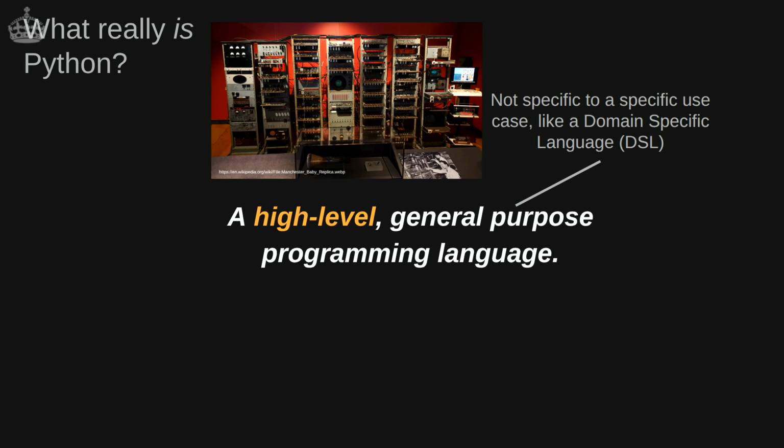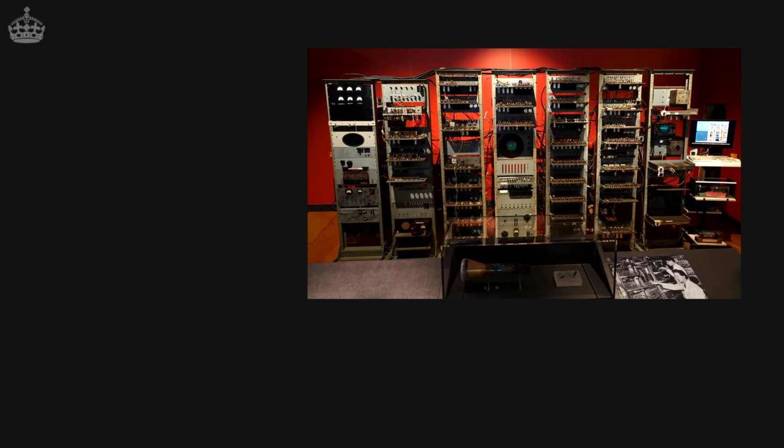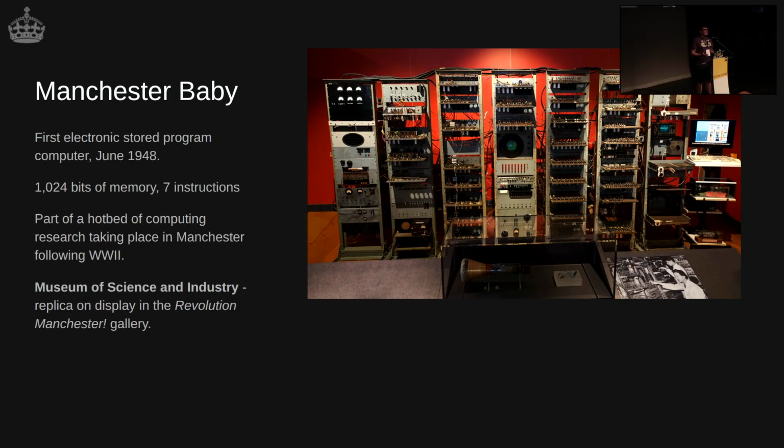And just as a bit of a detour, I wanted to take a very quick look specifically at this image. Does anyone recognise it? No? Okay. It's the Manchester Baby. It was the first electronic stored-program computer built, just about has that title. It had 1,024 bits of memory, 7 processor instructions, and it was built literally within half a mile, I think, of this place.